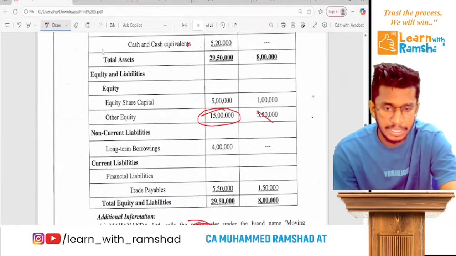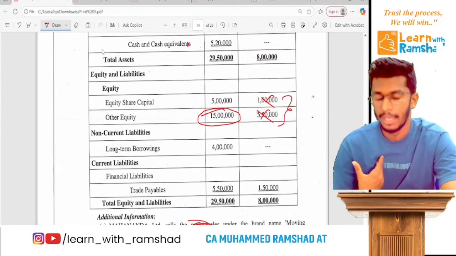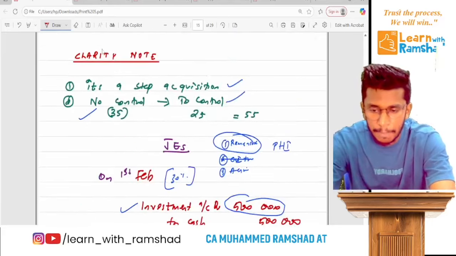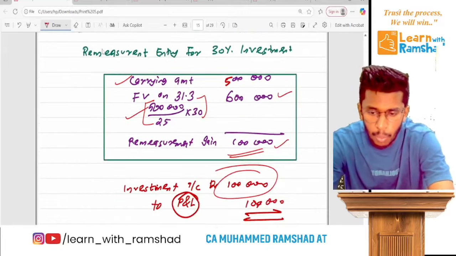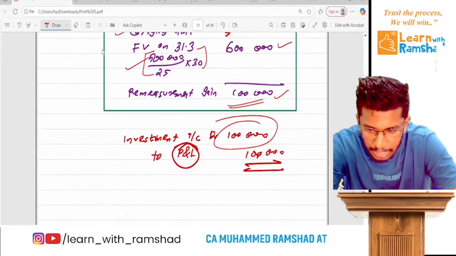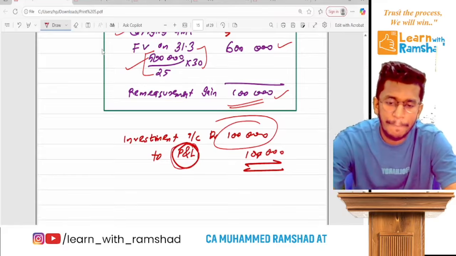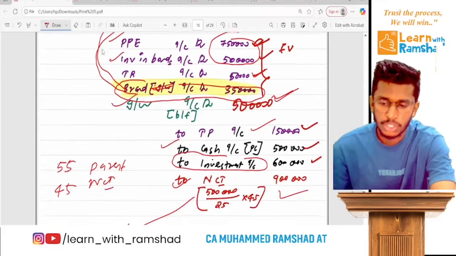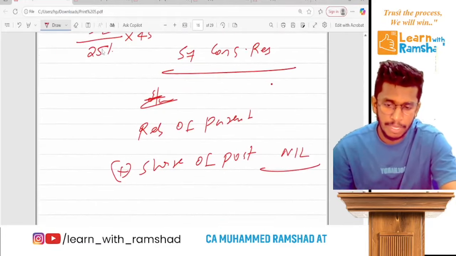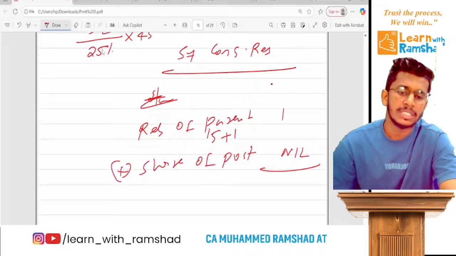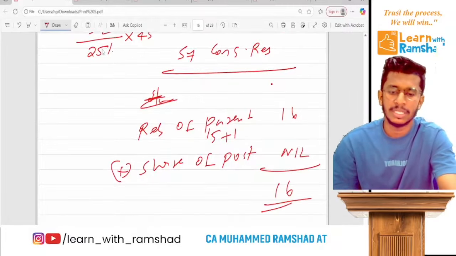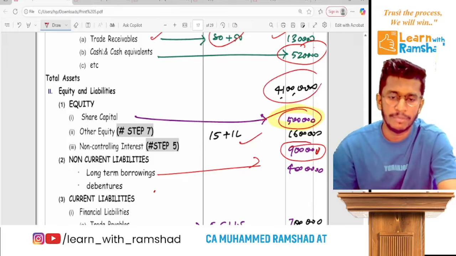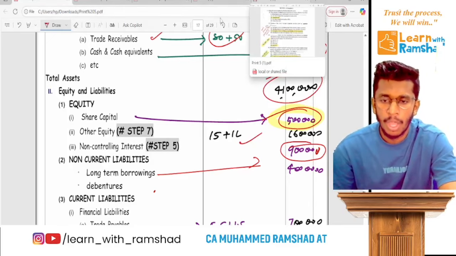We never take this and this because it's a mutual owing. Clear? But this 50 lakh has been edited by this amount. That means once we pass the remeasurement, the P&L of parent has been increased by 1 lakh. So the new reserve of parent will be 15 plus 1, 16 lakhs. That will be the amount. Once you do balance, you will get the 41 lakhs.